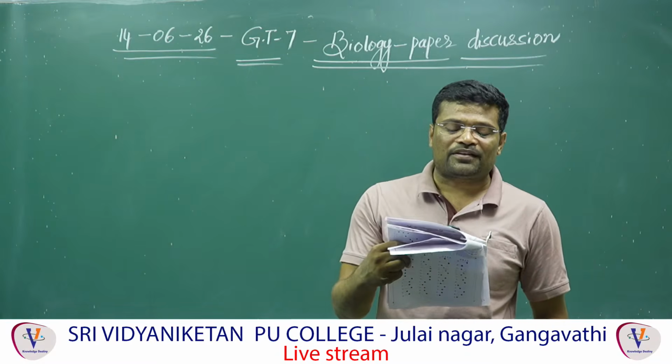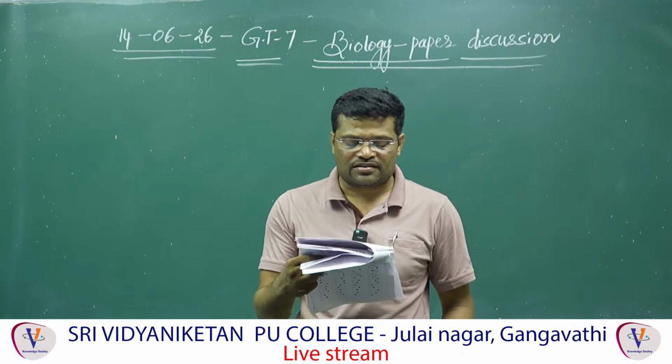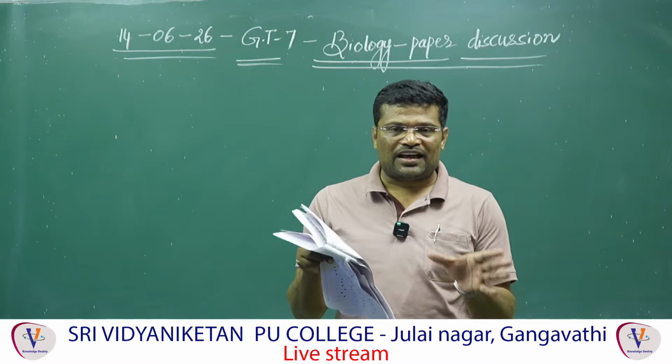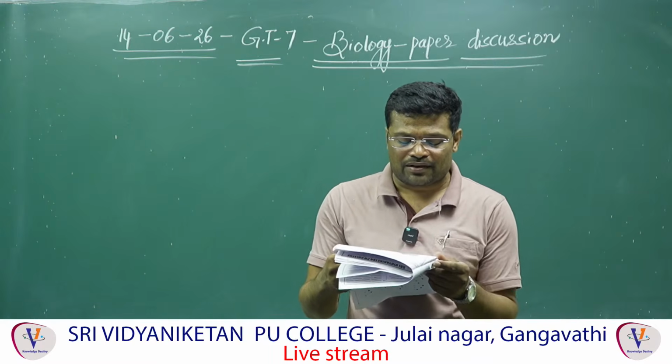And option 2. B represents corpus callosum. Absolutely correct. Just now we have discussed. B represents corpus callosum. Understood? Corpus callosum connects two cerebral hemispheres.